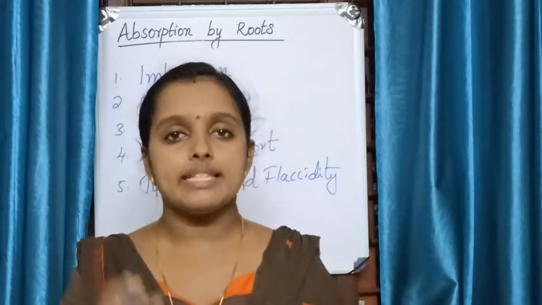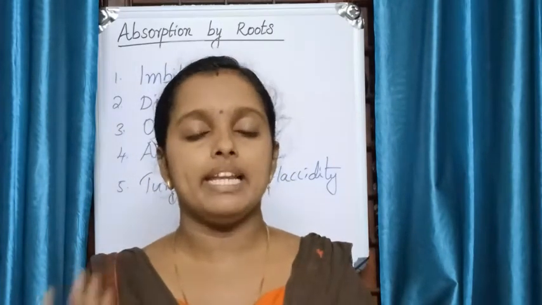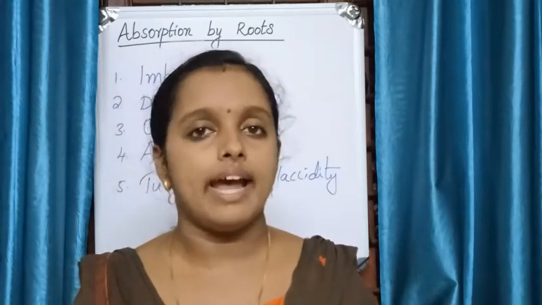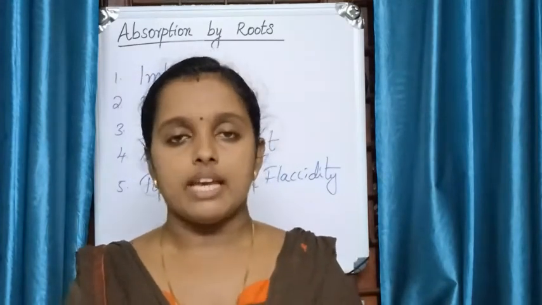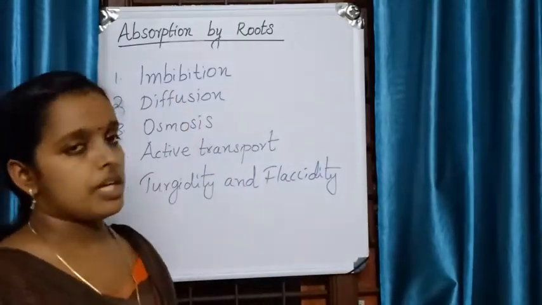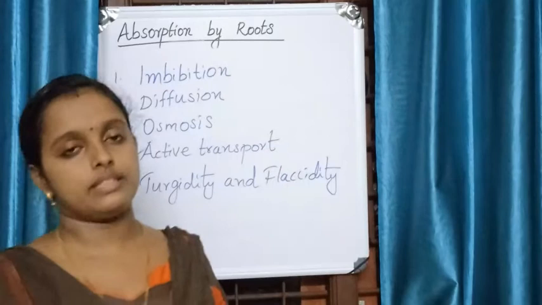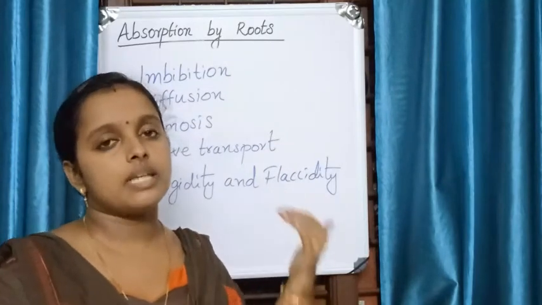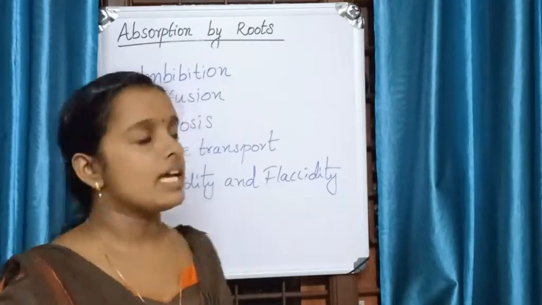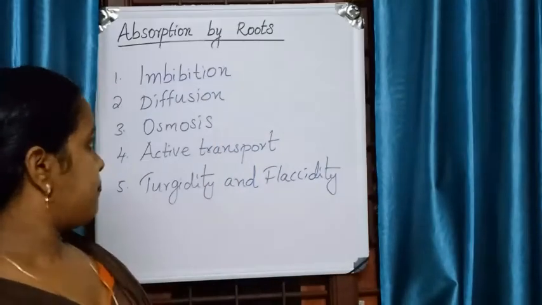Imbibition means absorption of water by living or dead plant cells by surface attraction. So the first process of absorption by root, among the different processes coming under absorption by root, is imbibitional force, that is imbibition.